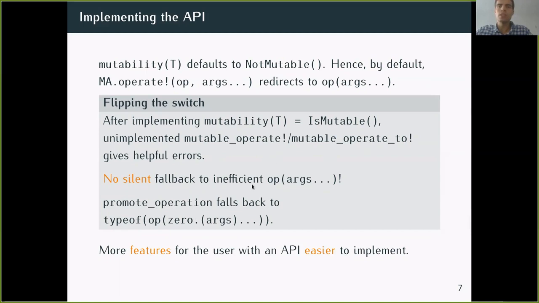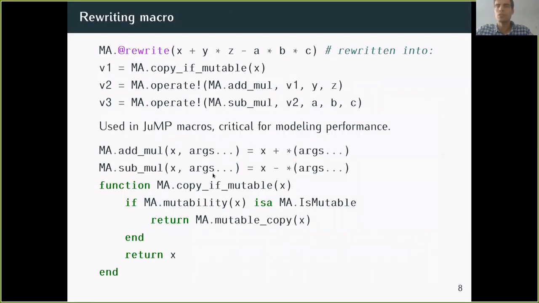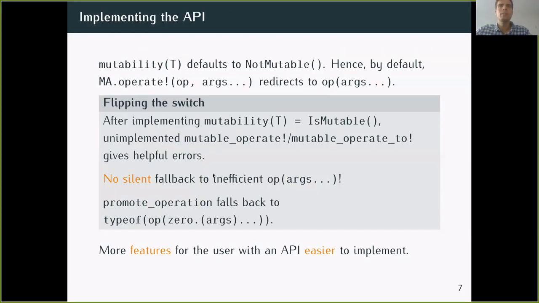And so in fact, with this design, you have actually more features with an API that is actually easier to implement than if we just add the add bang, because as you saw, you have many cases. Here you could have checked, oh, I tried to call mul on enum bnum. Then I try, is the result equal to enum? Or then maybe it's actually mutated. And it's actually more complicated to implement in this one. And here you actually have a lot more features for the user, and it's actually simpler.